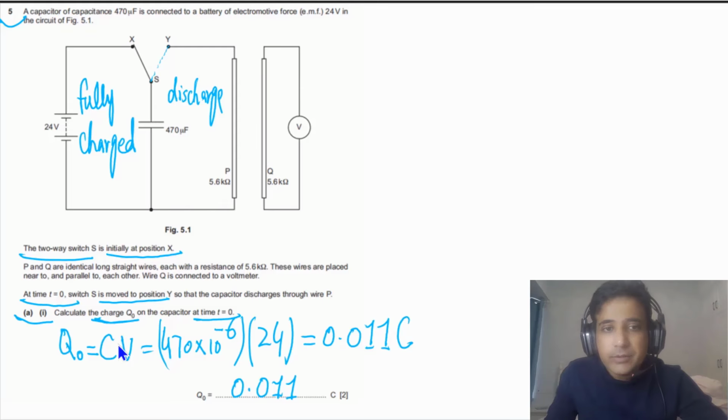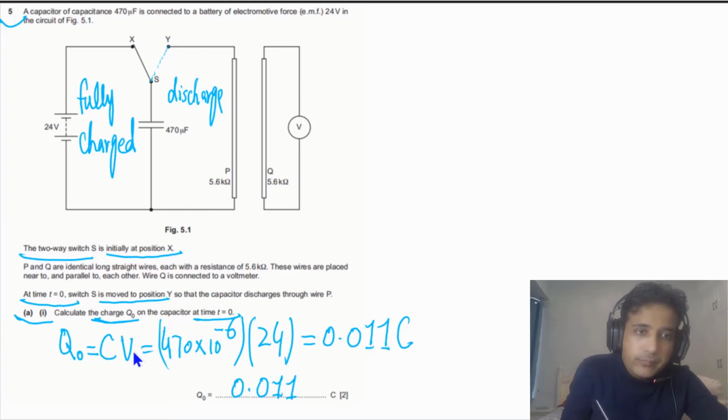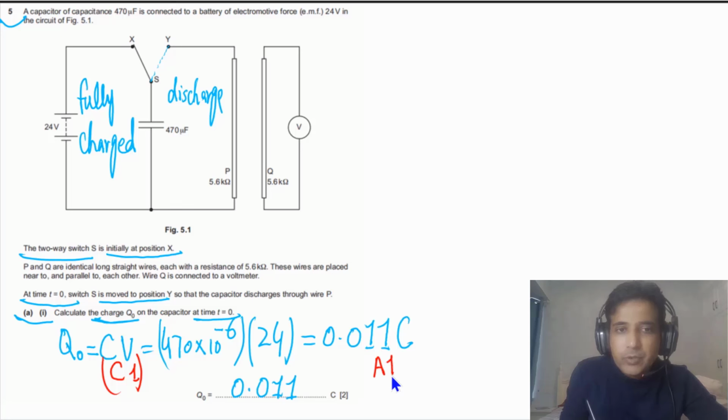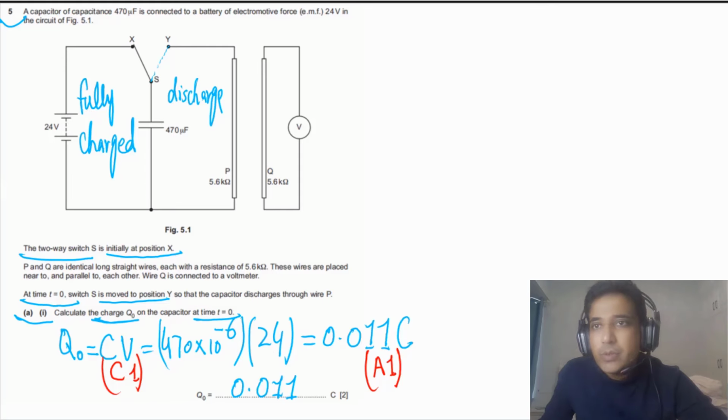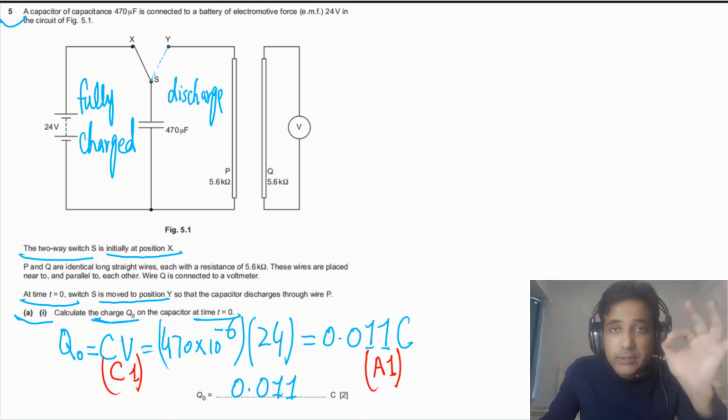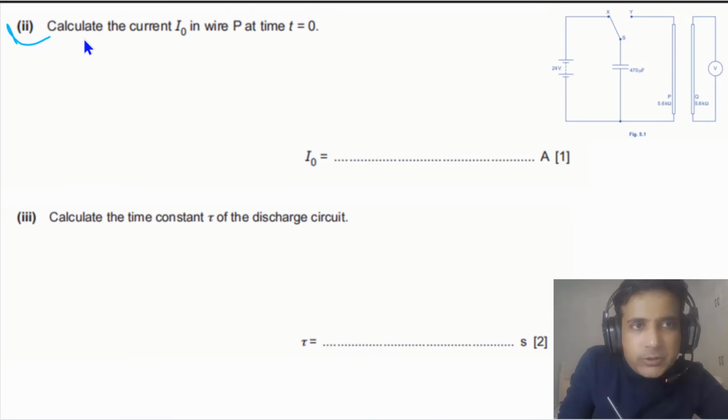The 1 mark in this case will be for writing the formula and plugging in values, and the second mark will be the answer mark. If you got the right answer, you will get 2 marks. If your answer is wrong, you will get 1 C mark if you have written the formula and plugged in these values. So just a basic question asking you Q at T equal to 0, meaning the total charge stored on the capacitor. For the second part, we need to calculate current I naught in wire P at time T equal to 0.